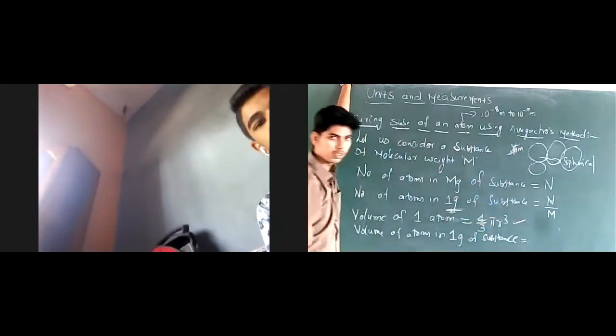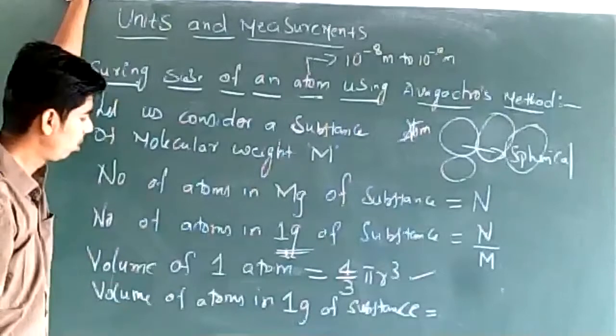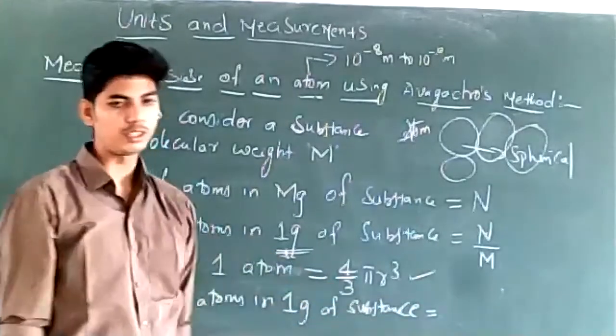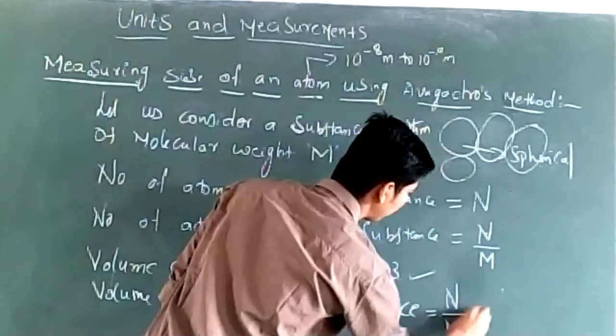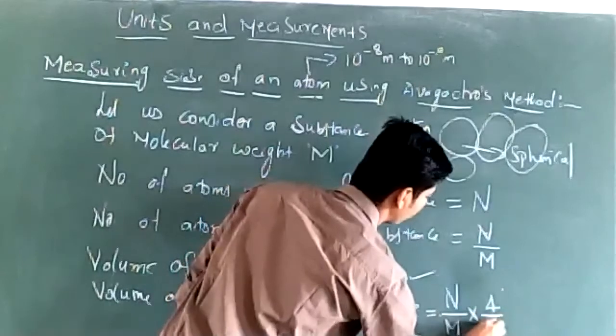In 1 gram of substance, we have n by m atoms. So what should be the volume of atoms in 1 gram of the substance? The volume of atoms in 1 gram of substance must be n by m times 4 by 3 pi r cube.